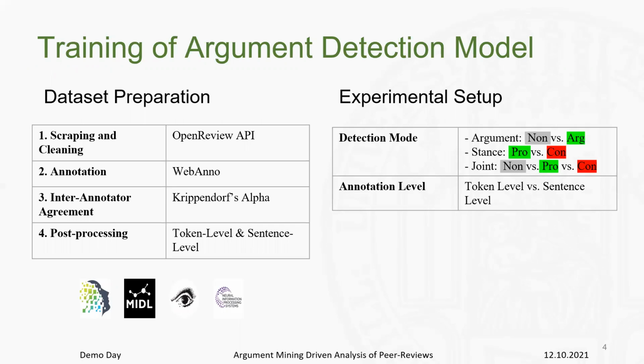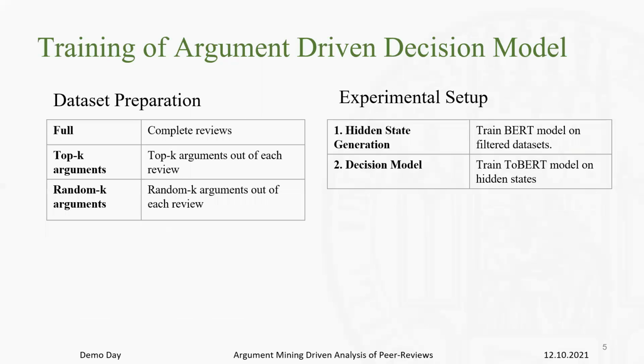When we were satisfied with the acceptability of our annotations, we went into training, where we defined different detection modes and annotation levels. The reason we defined these different modes and levels was to understand at what level of granularity did our model perform the best. Once we had a well-performing detection model, we used it to annotate the rest of our data.